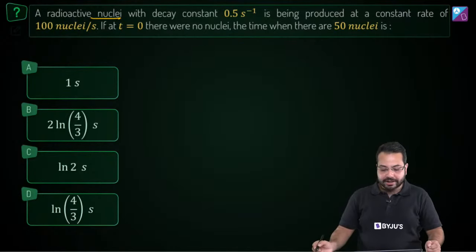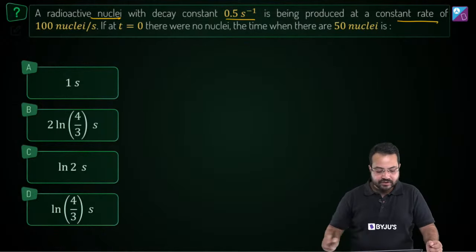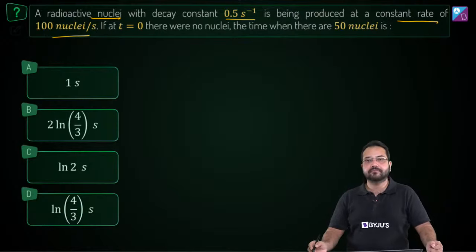A radioactive nuclei with decay constant of 0.5 per second is being produced at a constant rate of 100 nuclei per second.